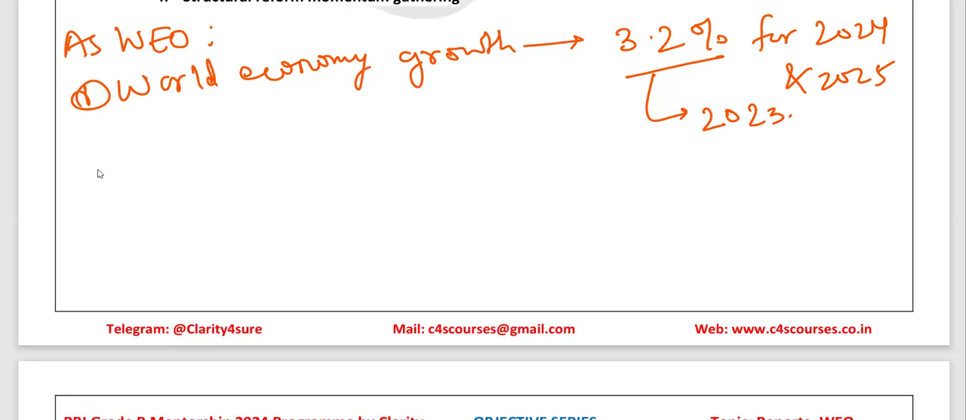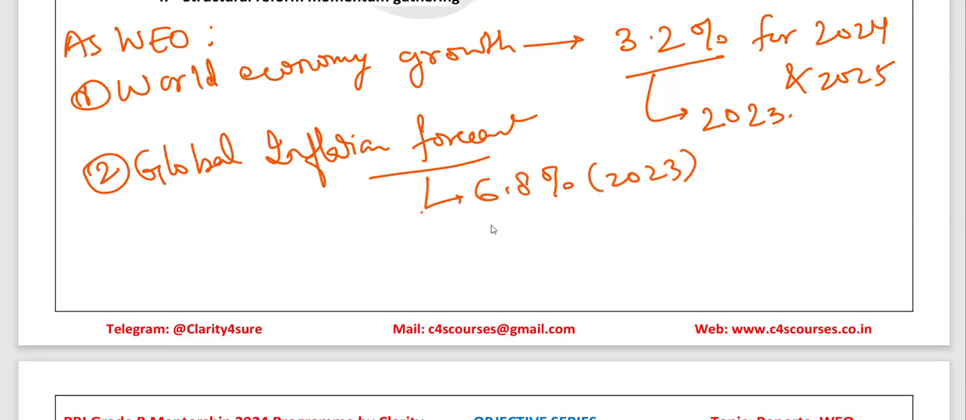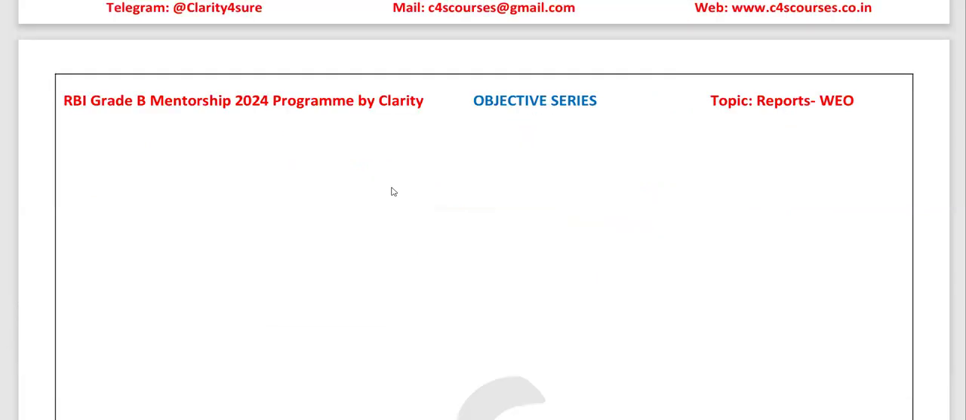Okay. Second important thing is the global inflation forecast. As per World Economic Outlook, inflation was 6.8% in 2023. Right? This is forecasted to be 5.9% in 2024 and 4.5% in 2025. These data are important. They may come in the examination.